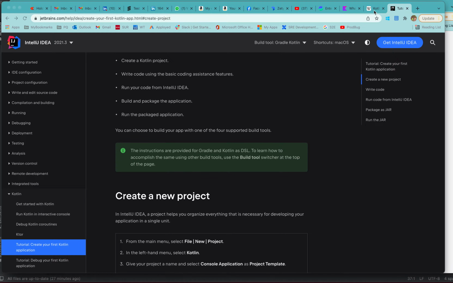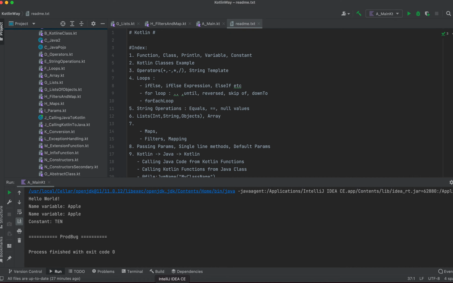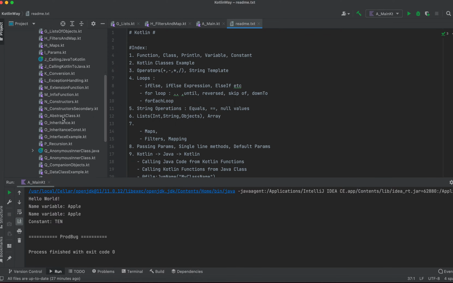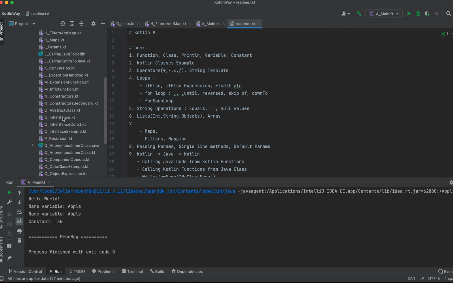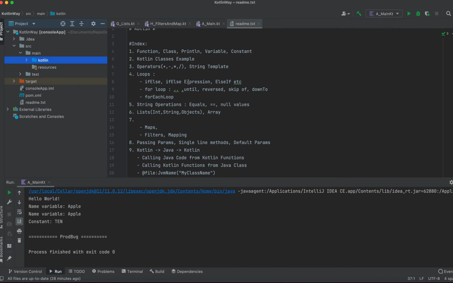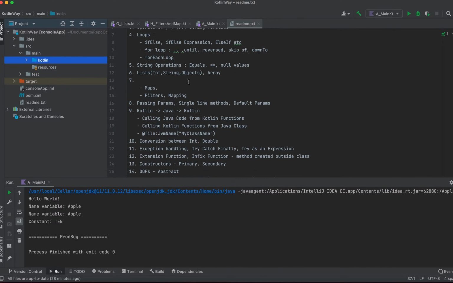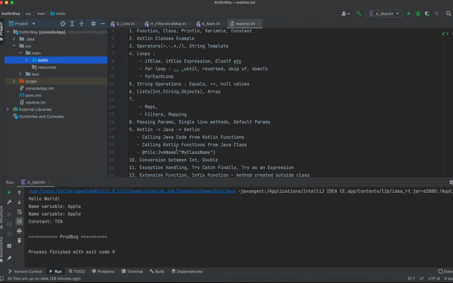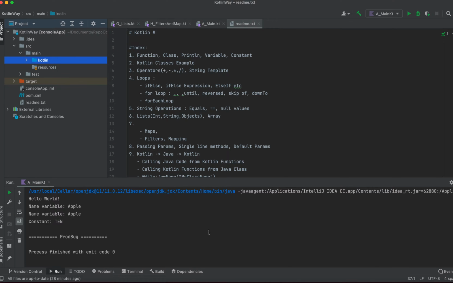I will tell you why Kotlin is important, and before that, I will show you what all I have prepared. In this way, I have prepared a lot of small code for you so that all the concepts will be very clear. And this is the complete index which I have prepared for you, and there are some more features which I think I can create later on.